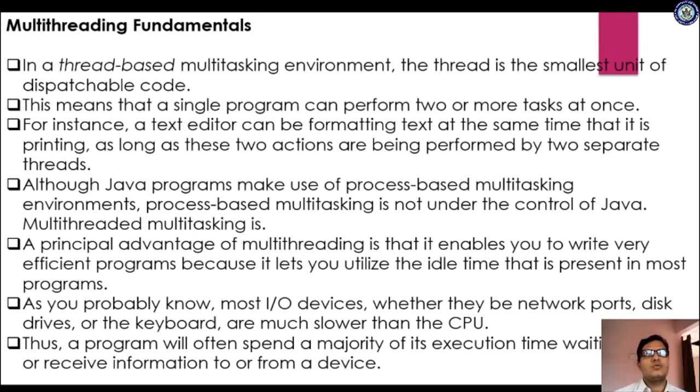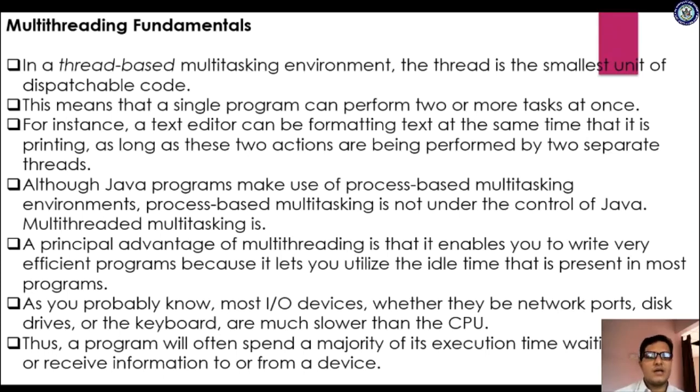Okay, so as we know what is a thread, a lightweight process, right? So by using this smallest unit of dispatchable code, this means that a single program can perform two or more tasks at once.